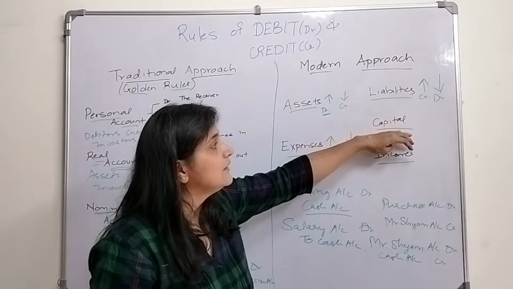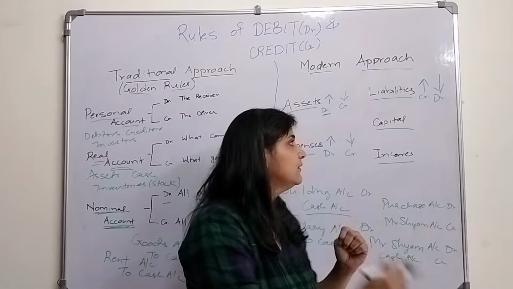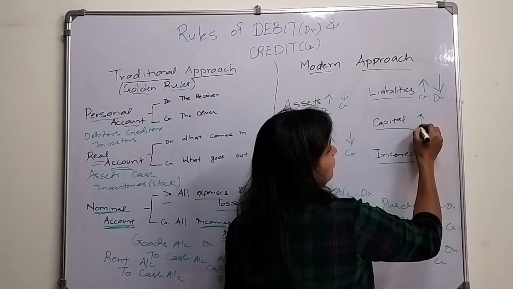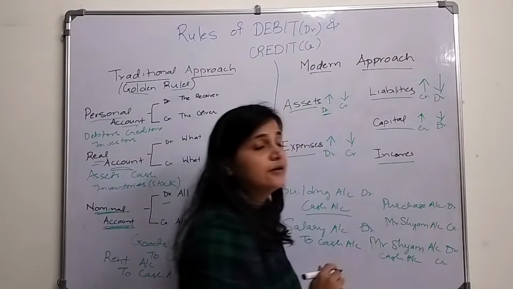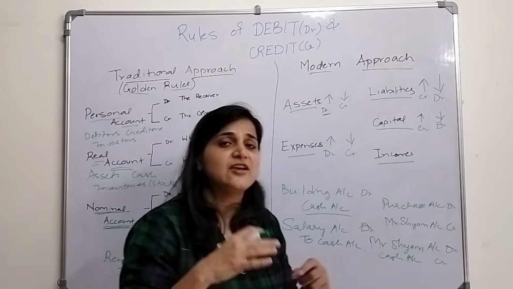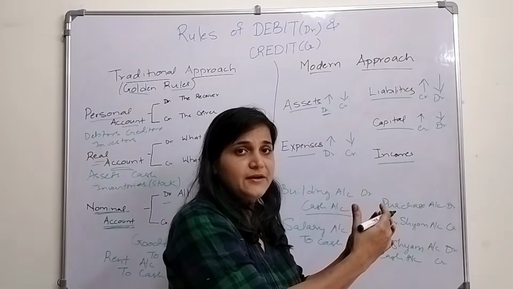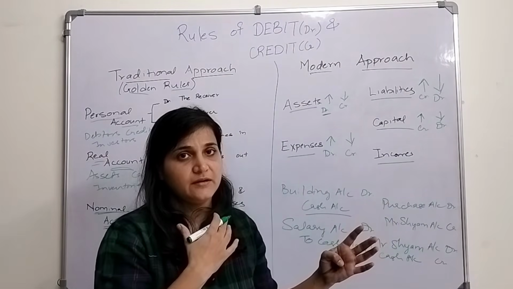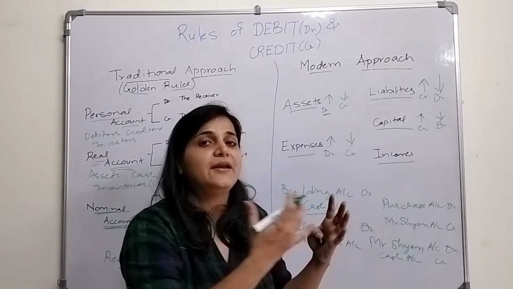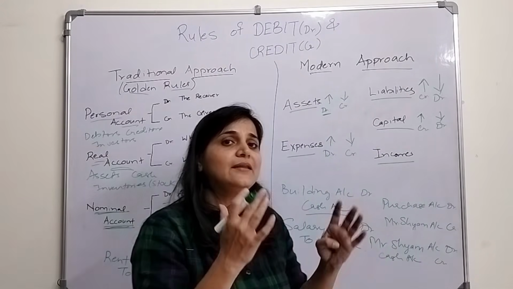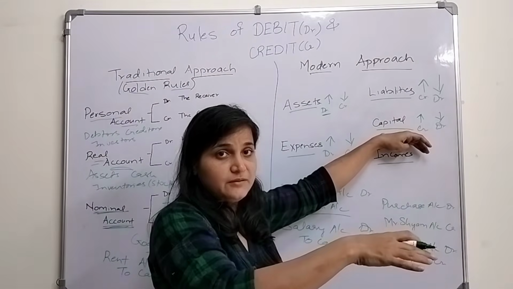Okay, the next is capital. When the capital increases, it is credited. When the capital reduces, it is debited. I bring cash into my business. The business is a separate entity, and I am a separate entity. Both are considered separate entities, the business and the owner. So when I bring cash into the business, that is the capital I am giving into the business.